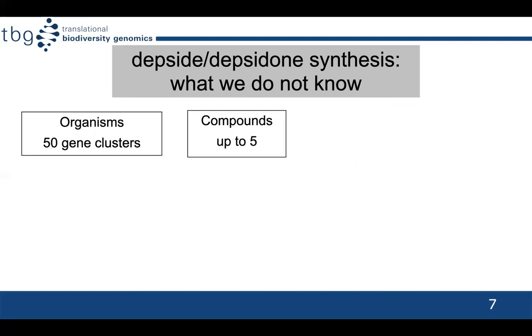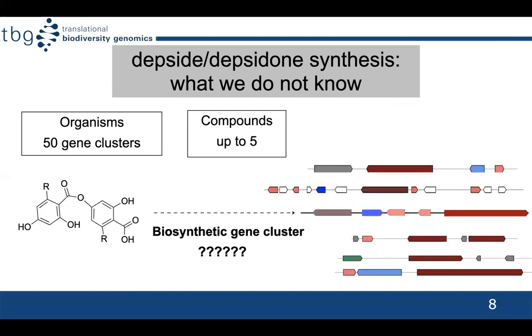What we do not know about these compounds is that an organism may have up to 50 gene clusters, whereas the identified compounds from an organism are in general up to 5. And in most cases, a compound cannot be associated with a biosynthetic gene cluster. So most of the time it is not known which gene synthesizes the compound.